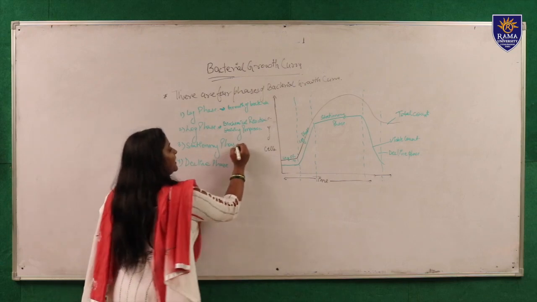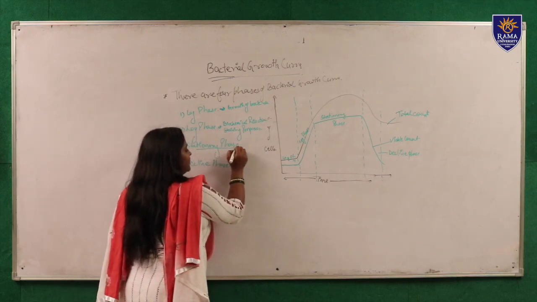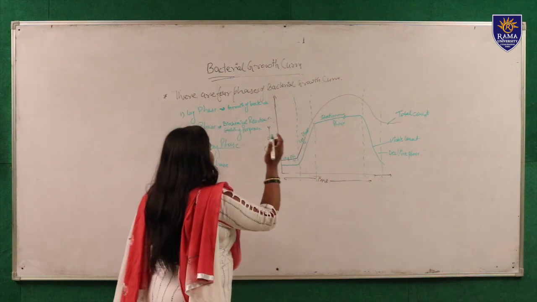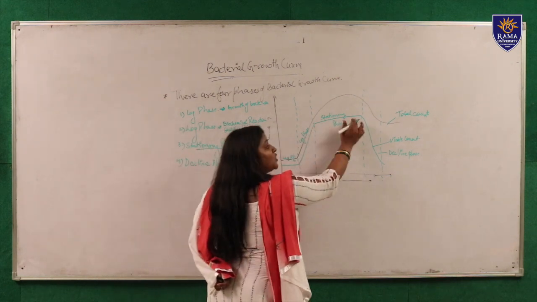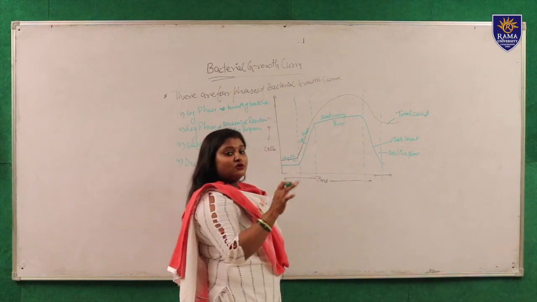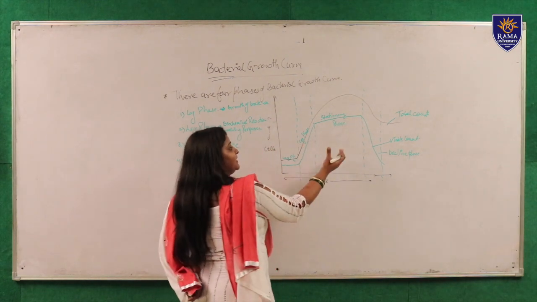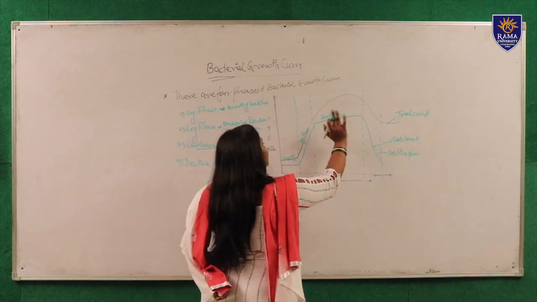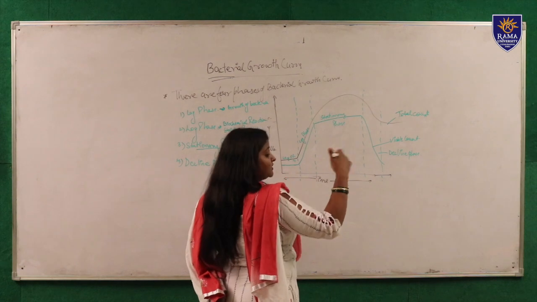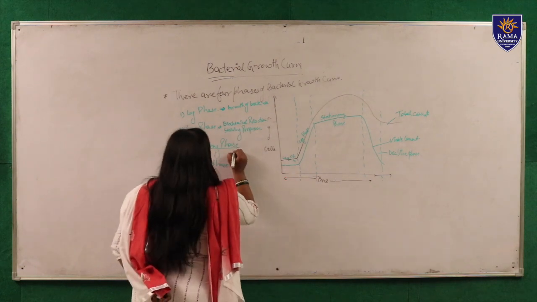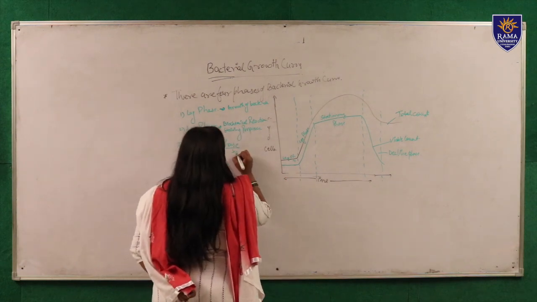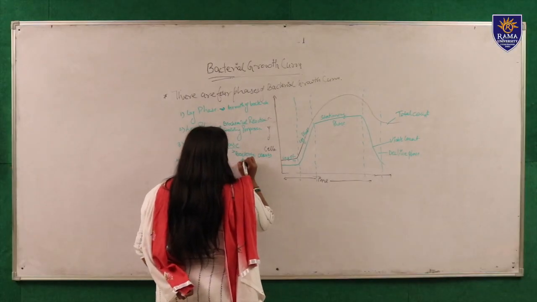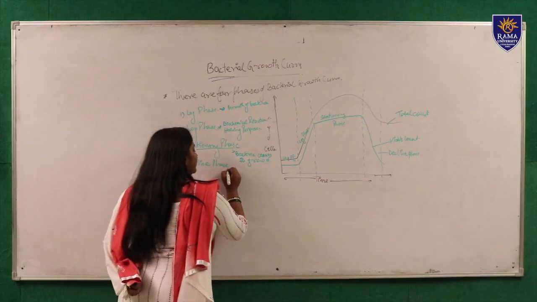Now let's talk about the third phase, the stationary phase. In this phase, bacteria stop dividing because accumulation of toxic products has started, and the bacteria cease their growth. Now let's talk about the decline phase.